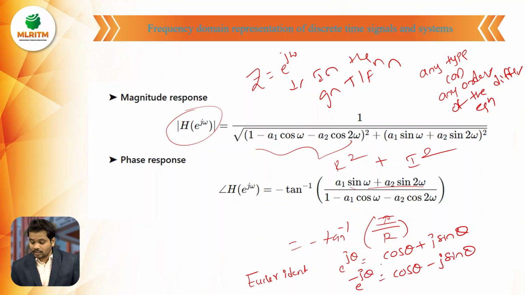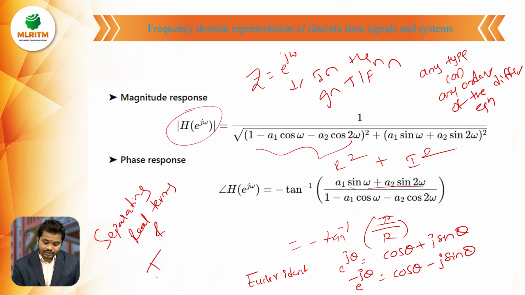By substituting these two identities, we separate the real terms and imaginary terms. From these, we find the magnitude response and phase response. The combination of those two is the frequency response of the system.